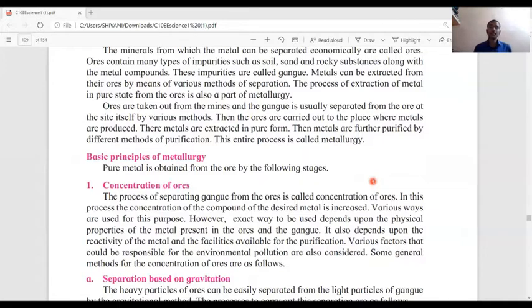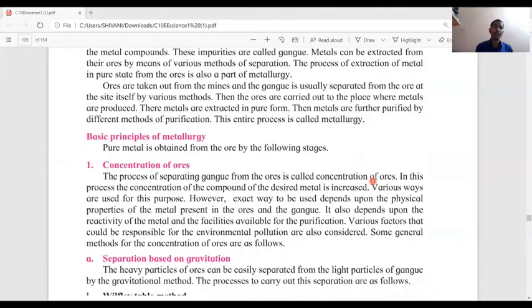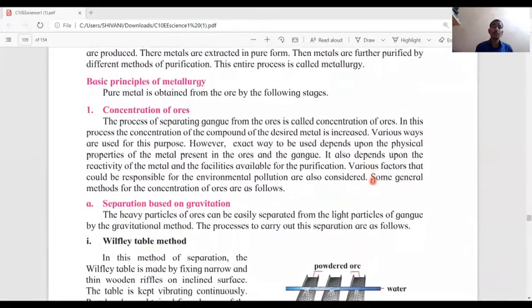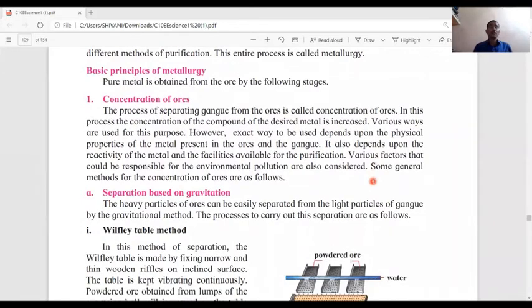In metallurgy, metals are purified. We get pure metals from their ores by the process of metallurgy. Basic principles of metallurgy: pure metals are obtained from the ore by the following stages. Stage number one is concentration of ores.